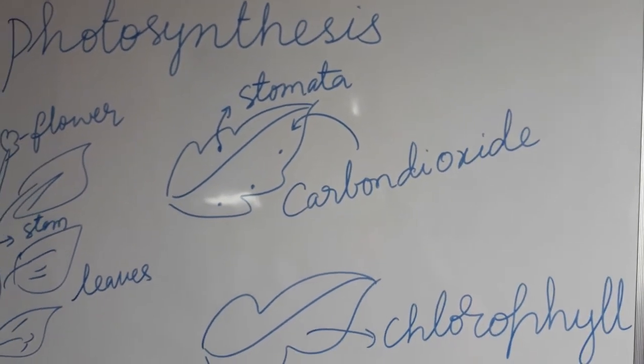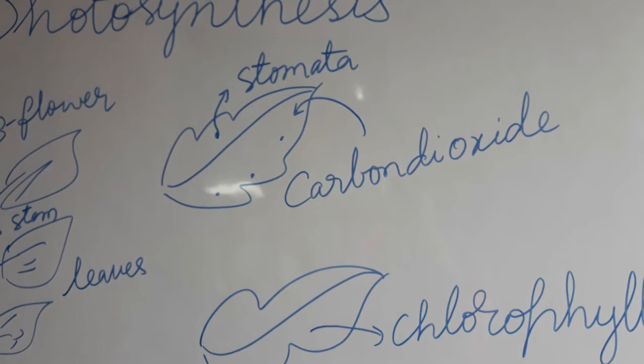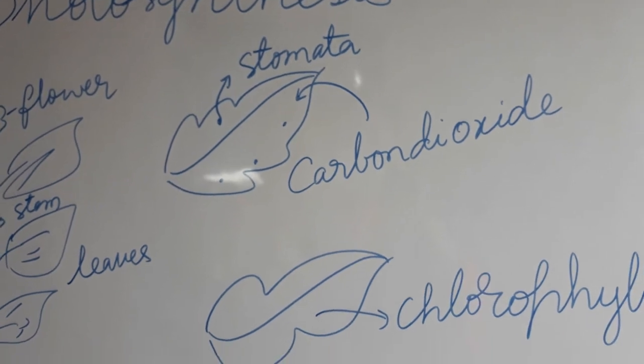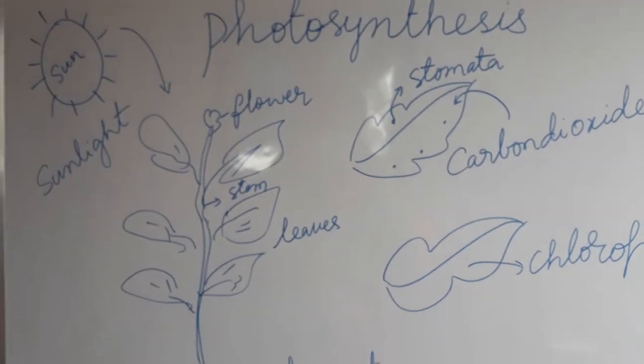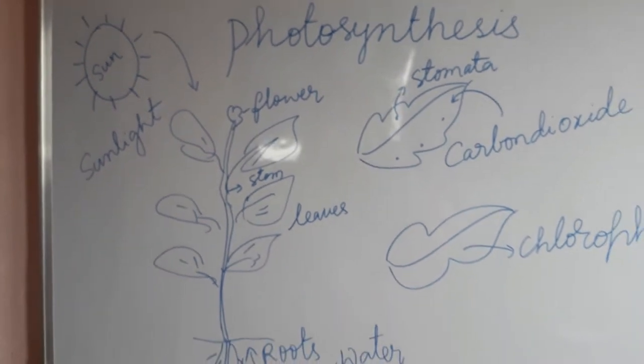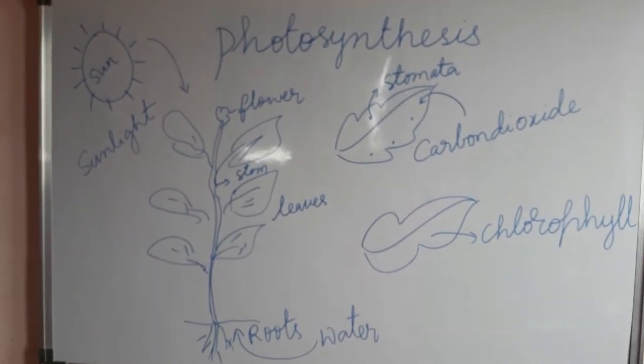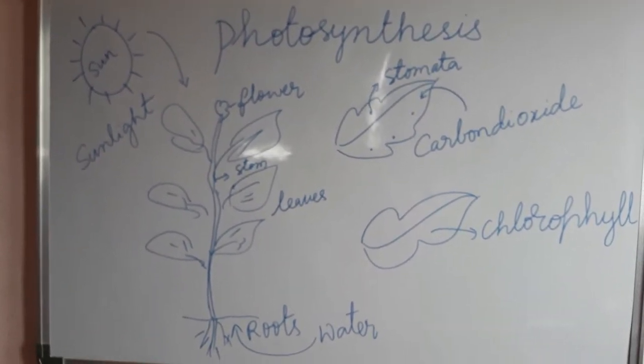The carbon dioxide enters into the leaves, and by using all these ingredients, see here, how many things are there? The sunlight from the sun.